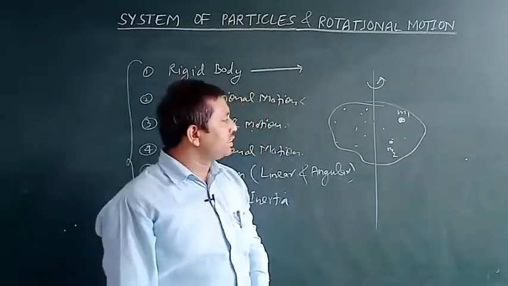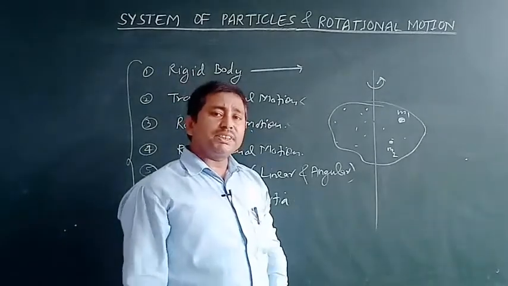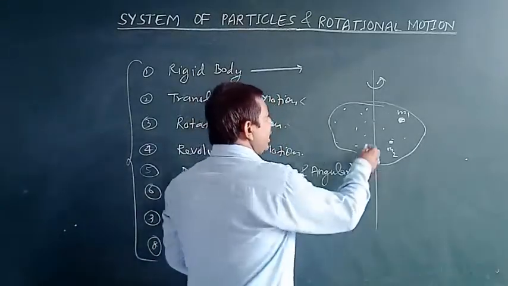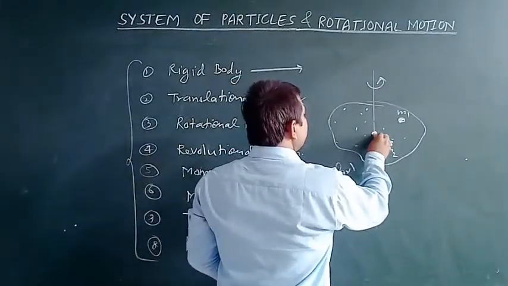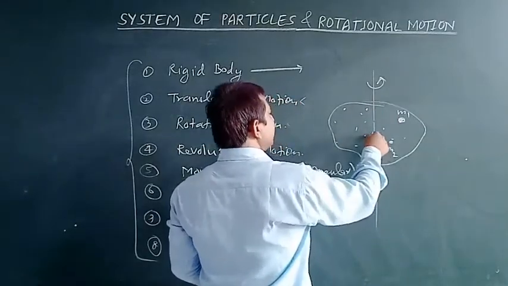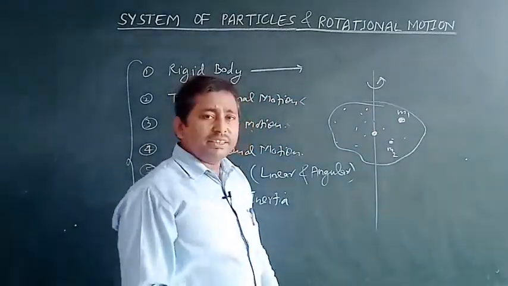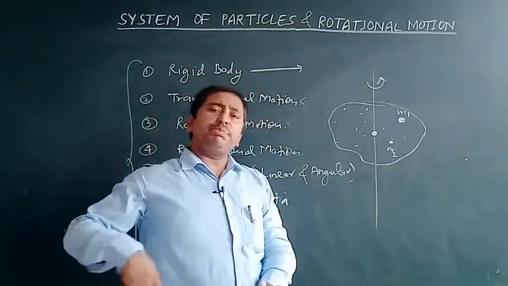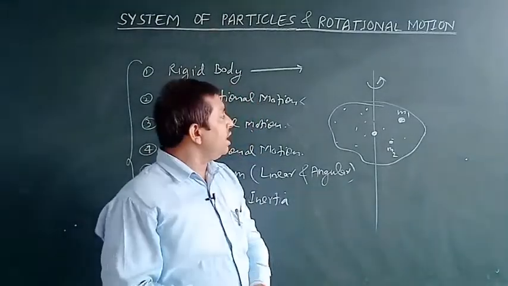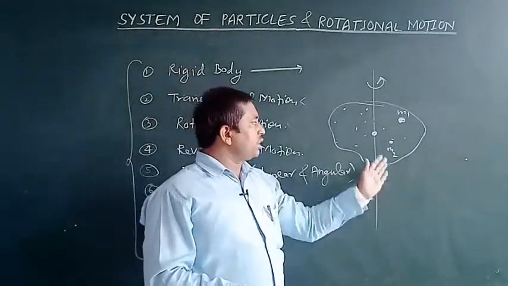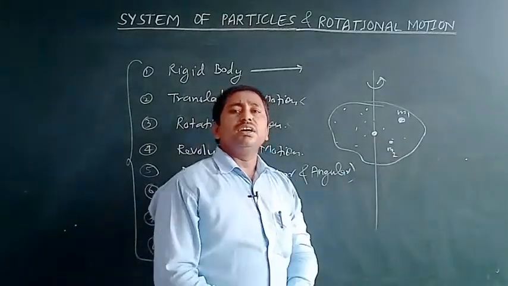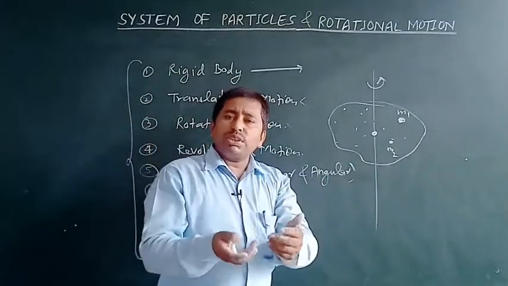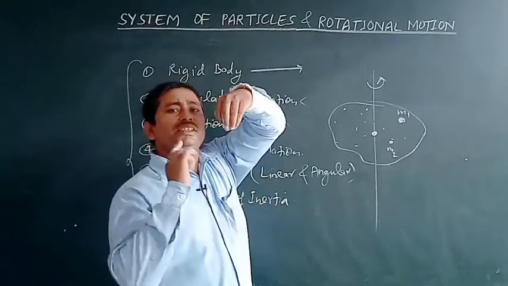We can find that the linear velocity possessed by each particle is different, but if the center of mass of the body is present on the axis of revolution, then we can say that the center of mass of the body is not moving with respect to time. It means it does not change its position with respect to time. Such a type of motion possessed by such an object is known as rotational motion. And in general, the total motion possessed by the object is considered rotational motion.